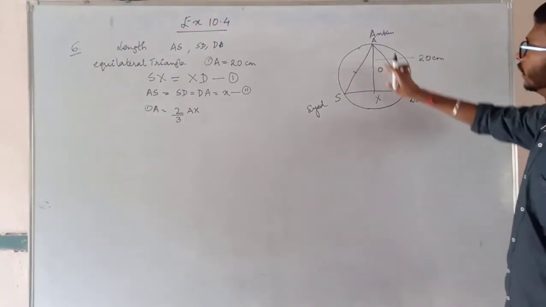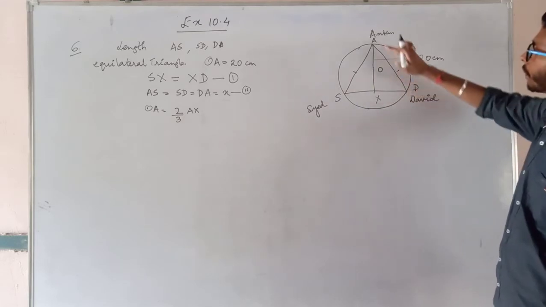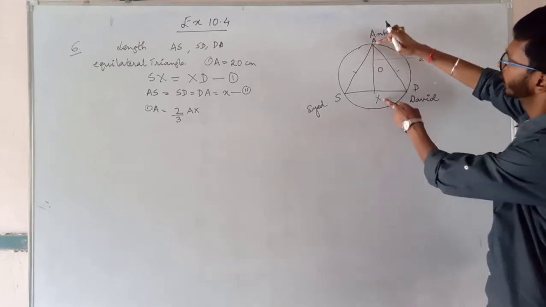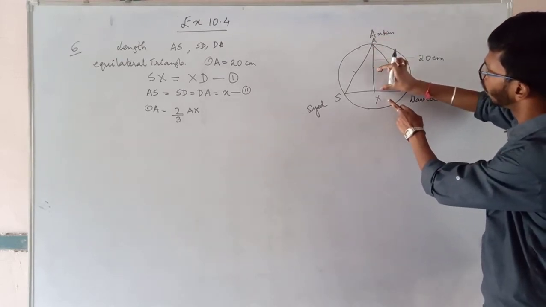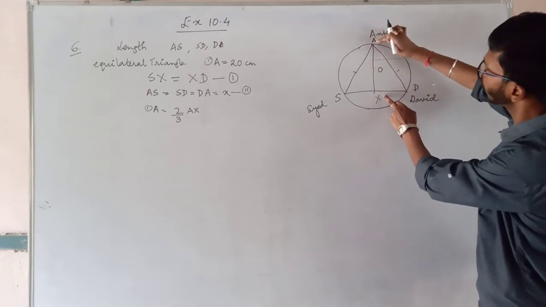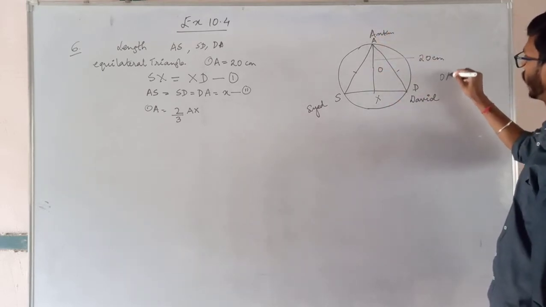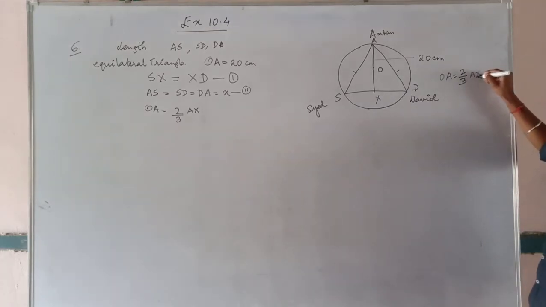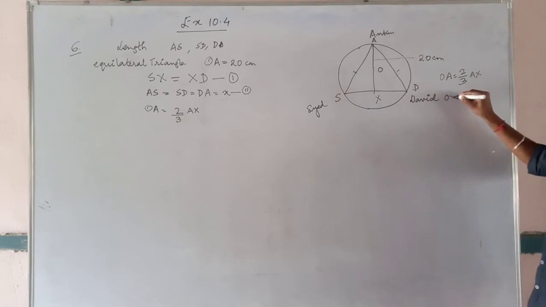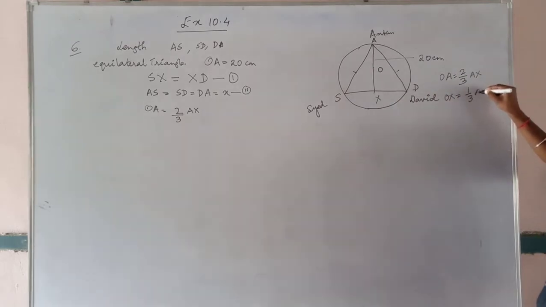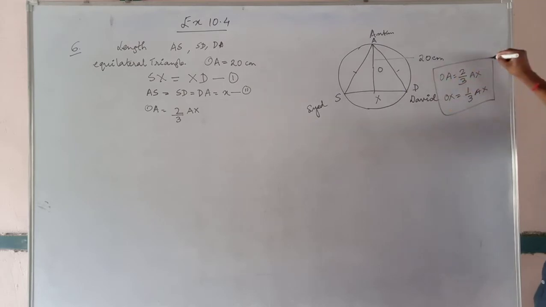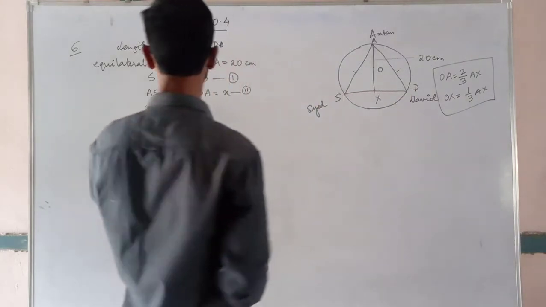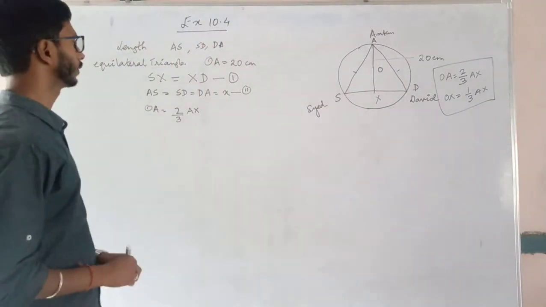In an equilateral triangle, OA is equal to 2/3 of AX and OX is equal to 1/3 of AX. Remember this point nicely. This is only applicable in the case of an equilateral triangle. So what I got: OA equal to 2/3 of AX.